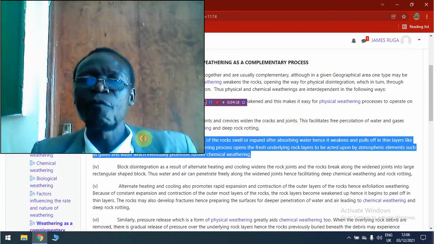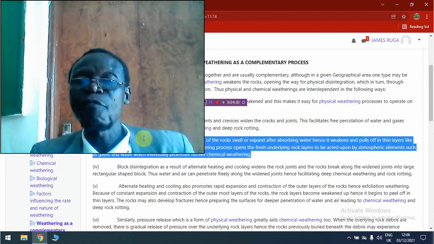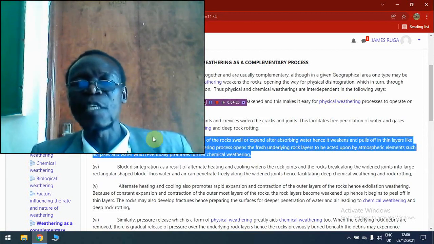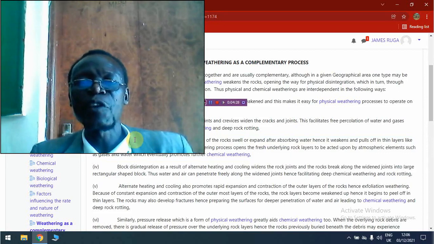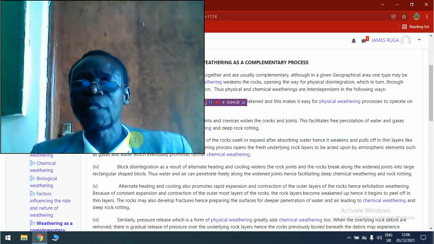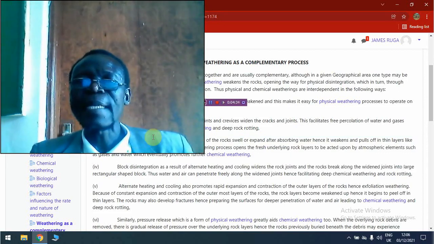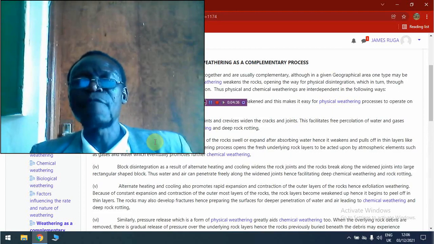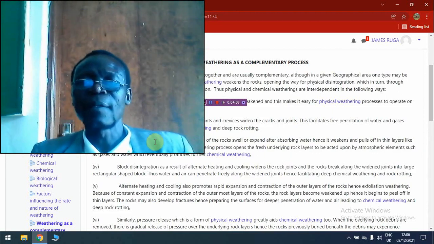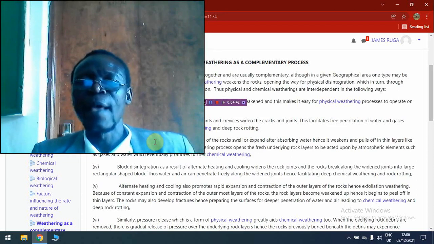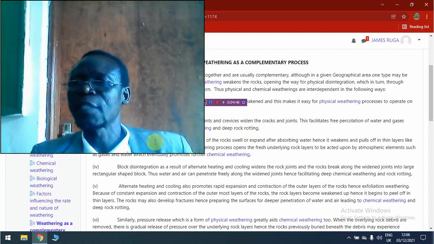Another form of physical weathering, which makes the occurrence of chemical weathering easy, is what we call spheroidal weathering. If you can remember, there are certain types of rocks, if they absorb water, they expand or swell, and this may bring some chemical changes within the rock.